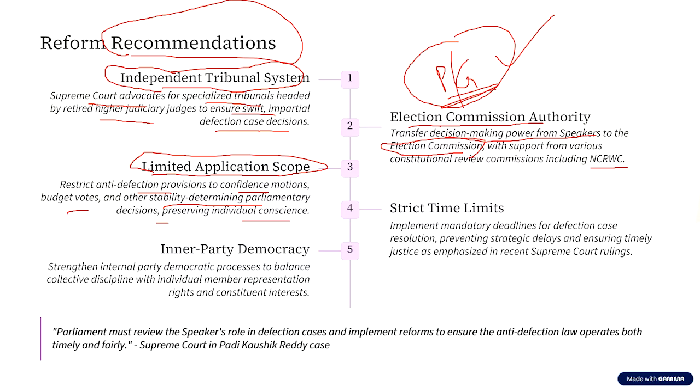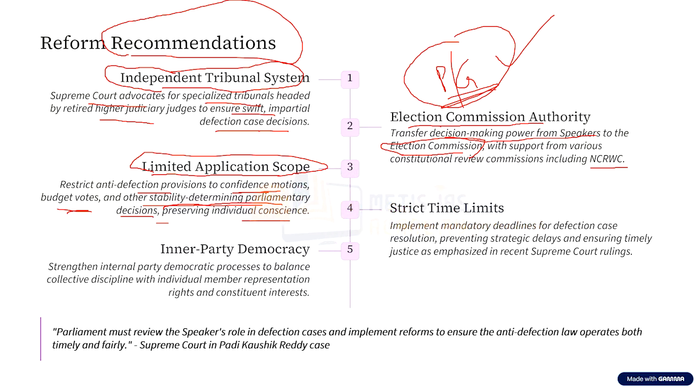So another suggestion that has come forward is that these anti-defection provisions should not be applied for everything. Rather, they have to be applied for confidence motions, budget votes, and similar stability determining parliamentary decisions. That is, any decision that can impact the fall of the government, that can impact the confidence of the government. Only for those things, anti-defection has to be limited.